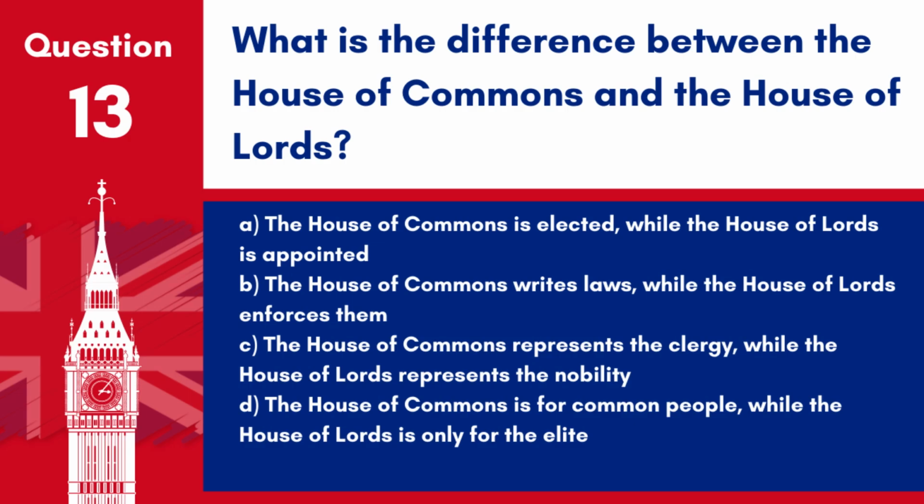D. The House of Commons is for common people, while the House of Lords is only for the elite. Answer A. The House of Commons is elected, while the House of Lords is appointed. Members of the House of Commons are elected by the public, whereas members of the House of Lords are appointed.